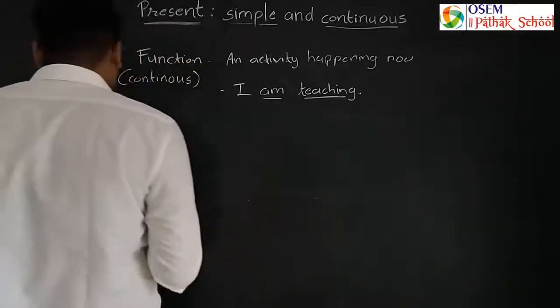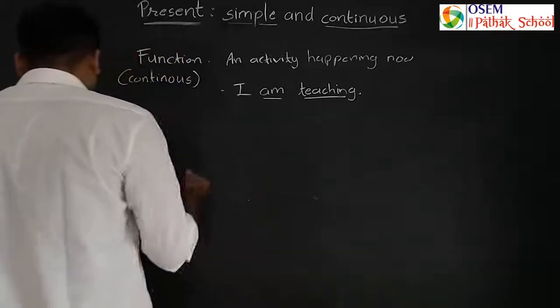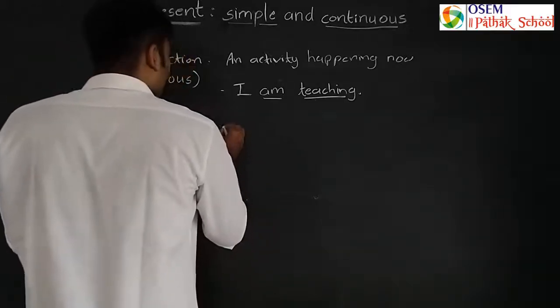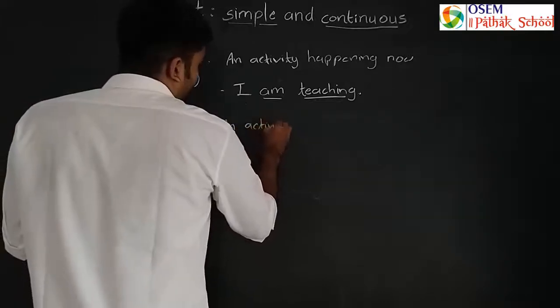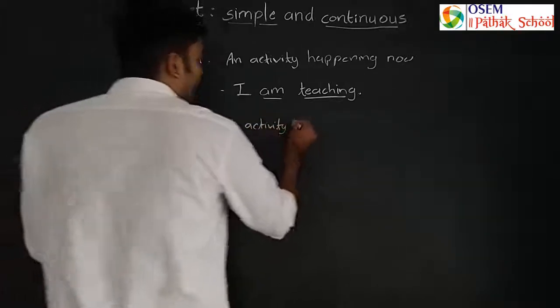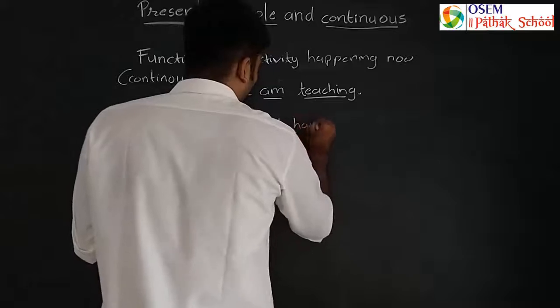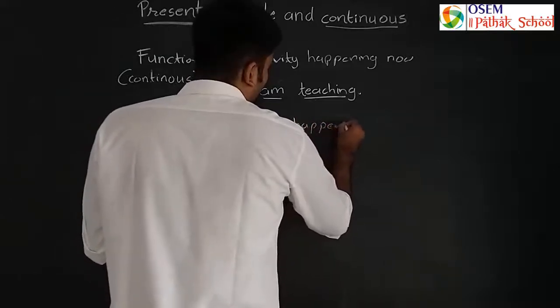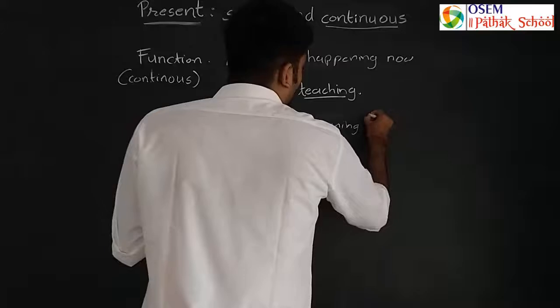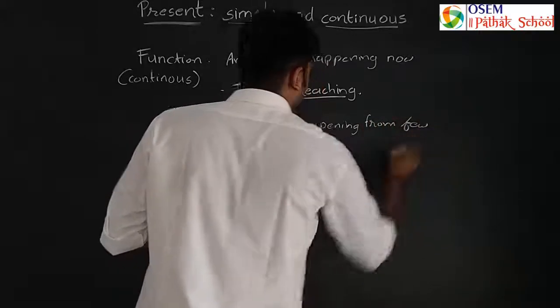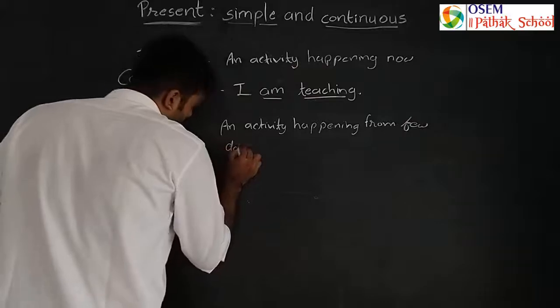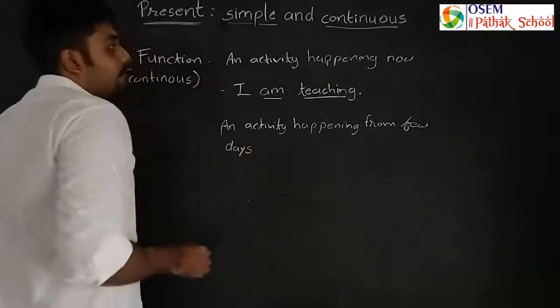The next function of continuous present tense is an activity happening from few days, right?